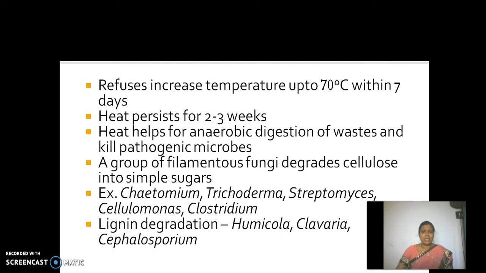And the last method is vermicomposting. I don't think you need any introduction to vermicomposting, as you have already completed one paper on vermitechnology. Here we can also use either the compost pit method or the trench method. But instead of just adding cow dung and water, we introduce earthworms.